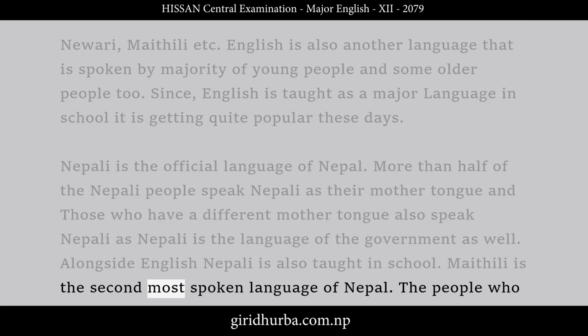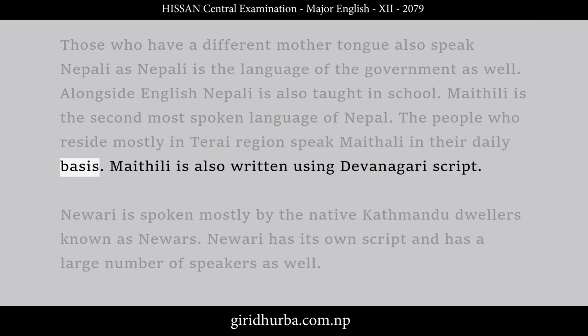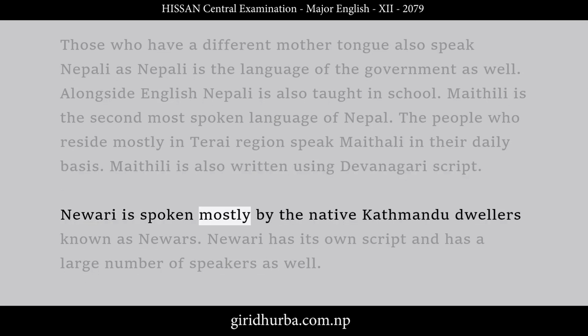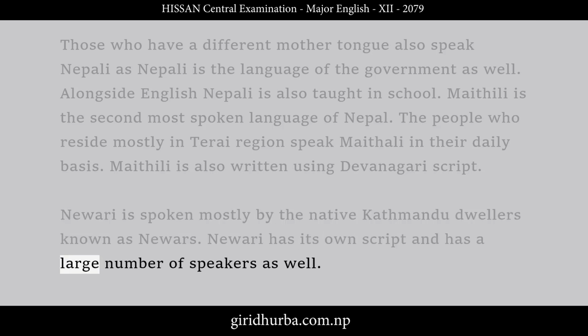Maithili is the second most spoken language of Nepal. The people who reside mostly in the Terai region speak Maithili on a daily basis. Maithili is also written using the Devanagari script. Newari is spoken mostly by the native Kathmandu dwellers known as Newars. Newari has its own script and has a large number of speakers as well.